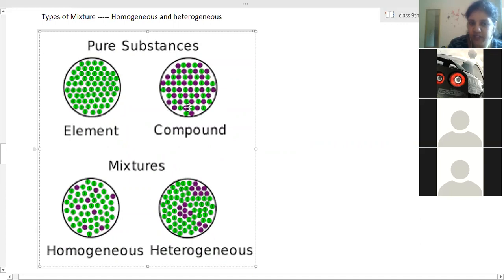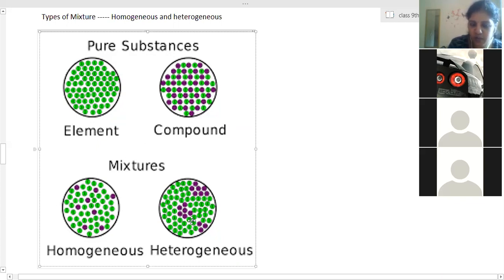Here the mixture of particles are there, but they have been uniformly mixed together, so everywhere the same type of molecule, purple and green dots mixed together. Here all are similar molecules made by one atom of green color and one atom of purple color. They have been combined to form one molecule, and everywhere only these molecules can be seen. So that is a compound.